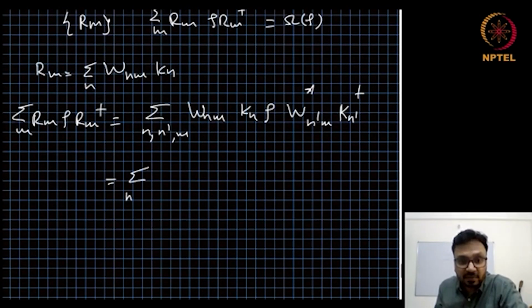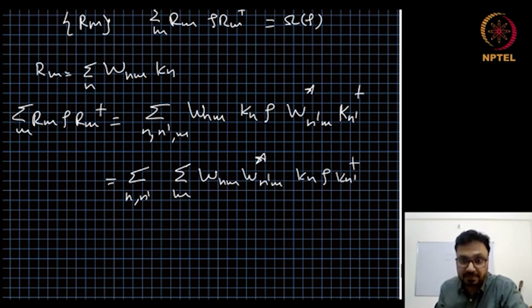We can write it as sum over n, n prime, of sum over m, W nm W star n prime m, Kn rho Kn prime dagger.